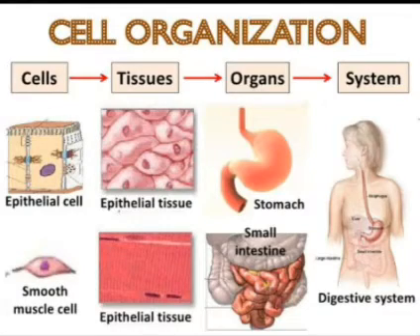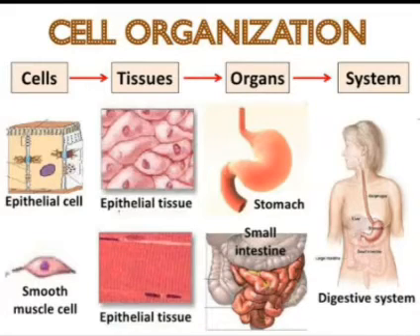The organs perform some specialized function. When the tissues assemble together to form an organ and it performs a specialized function, it is known as an organ. For example, stomach, heart, kidney, etc. are organs. Then organ system.